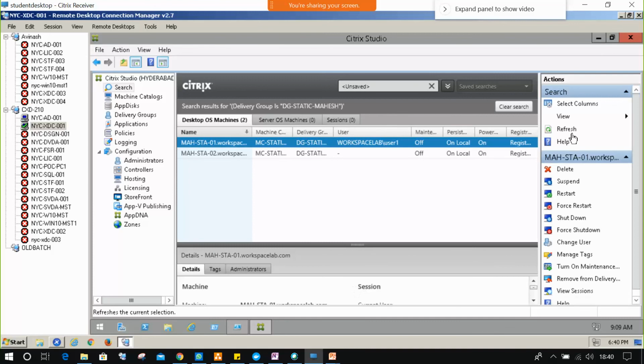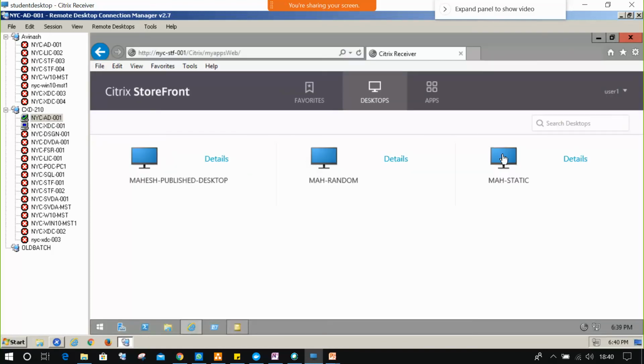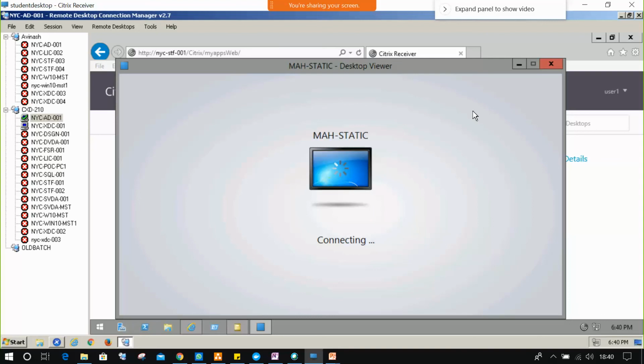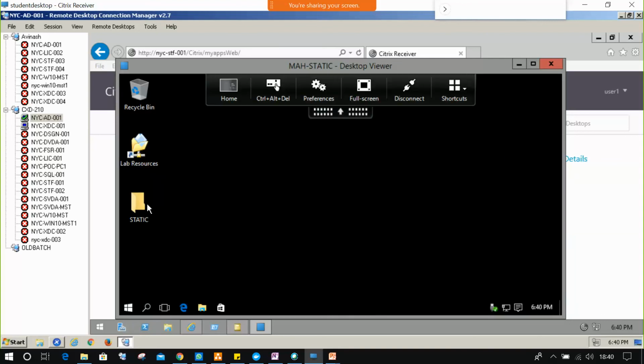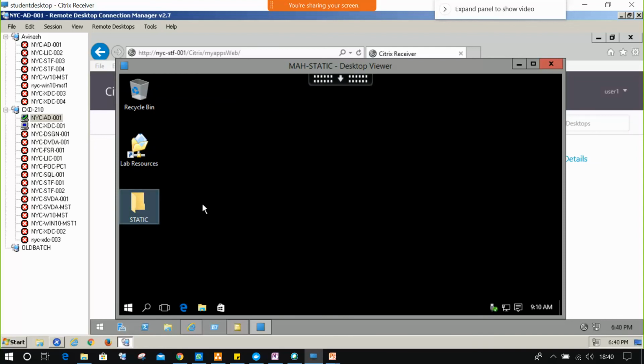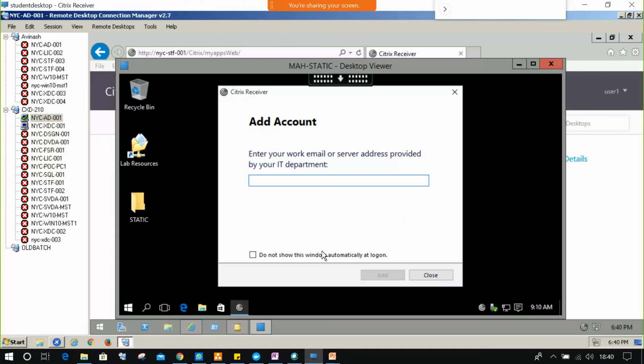even though the user is logged off, the machine will remain registered with the username. Got it? If the user clicks on the same icon again, the same machine will connect, and whatever changes we made before will be reflected on your desktop screen. Any doubts?